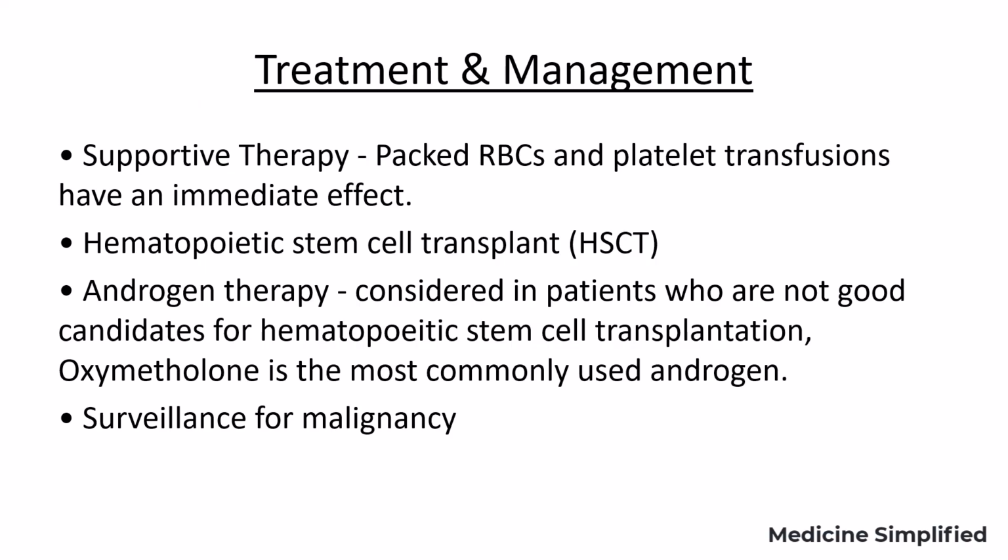Coming to the treatment and management, they need supportive therapy like PRBC, RBC, and platelet transfusion, which can have immediate effect. Hematopoietic stem cell transplant. Androgen therapy should be considered in patients who are not good candidates for HSCT, that is hematopoietic stem cell transplantation. And most preferred androgen is oxymetholone. And regular checkups for malignancy transformations.